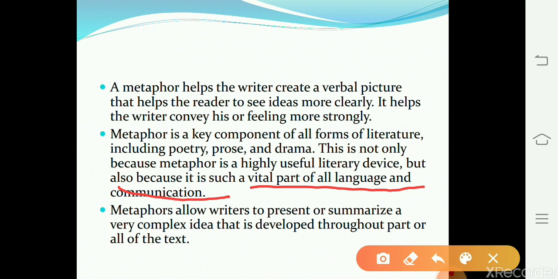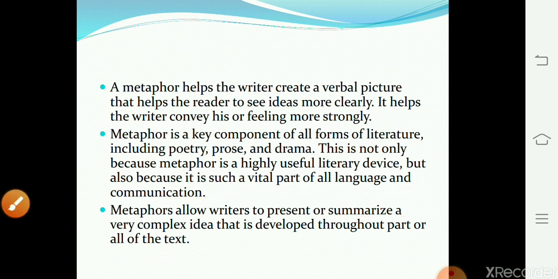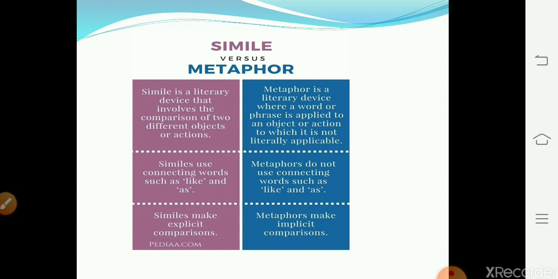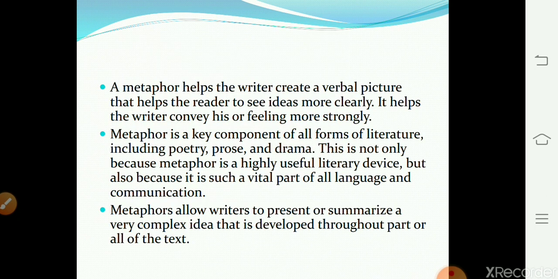Metaphors allow writers to present or summarize a very complex idea that is developed throughout the text. So, we are going to sum up what a metaphor is. Metaphor is an implicit comparison, a comparison which is not stated clearly, between two unrelated things which share common characteristics.